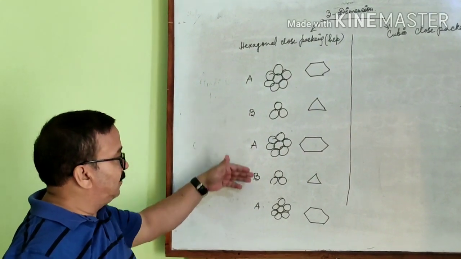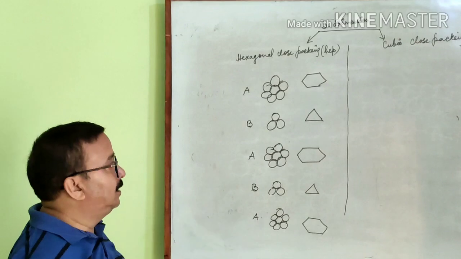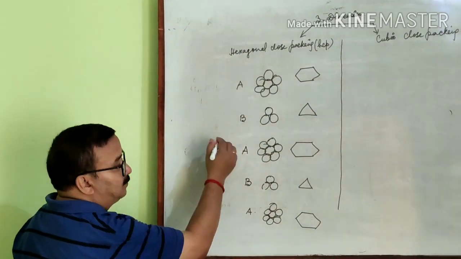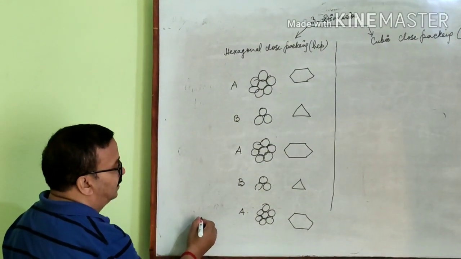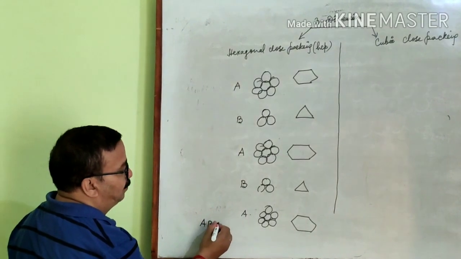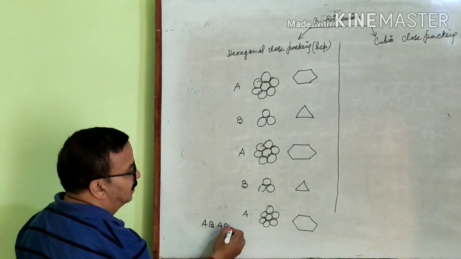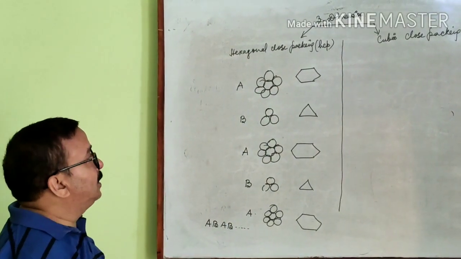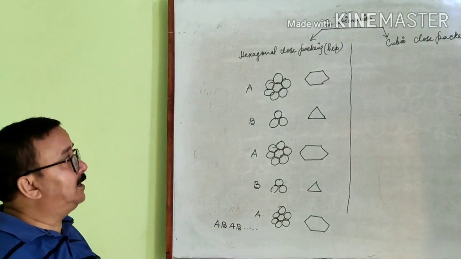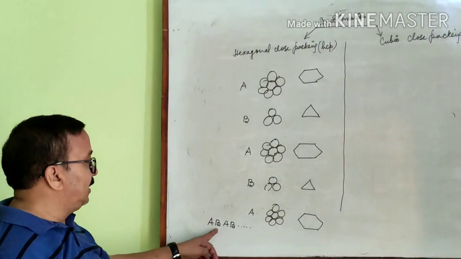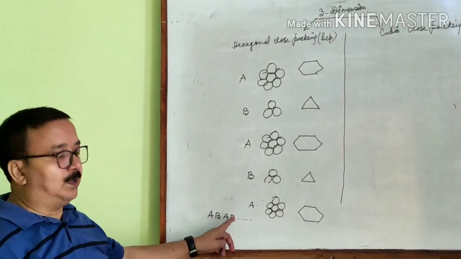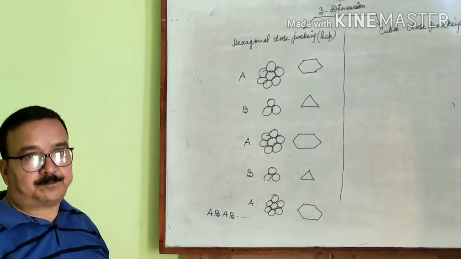Second layer and fourth layer are similar. Therefore, the arrangement of the layers is of this type, AB, AB type arrangement. So in hexagonal close packing in 3 dimensions, the layers are arranged in this way, AB, AB, and so on.